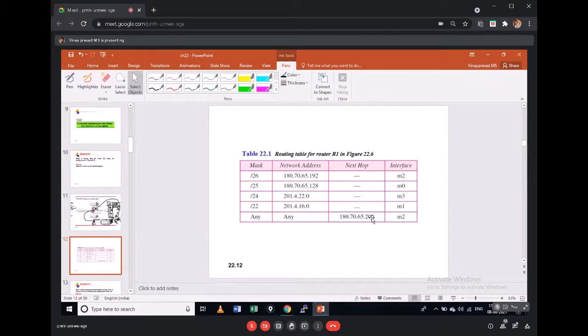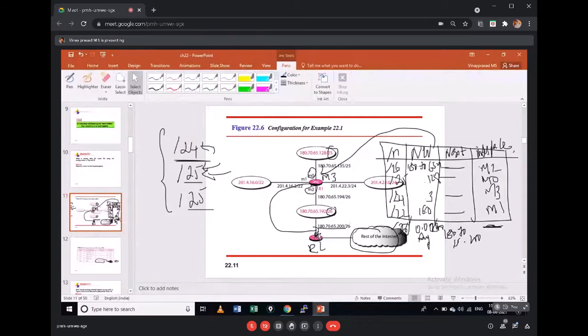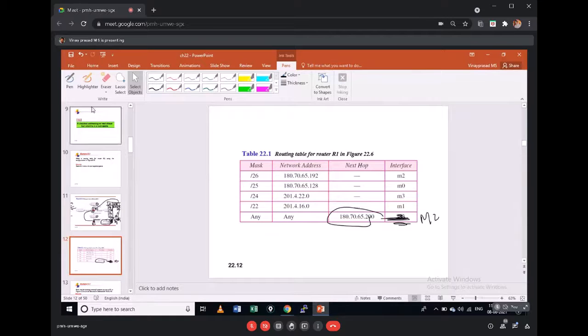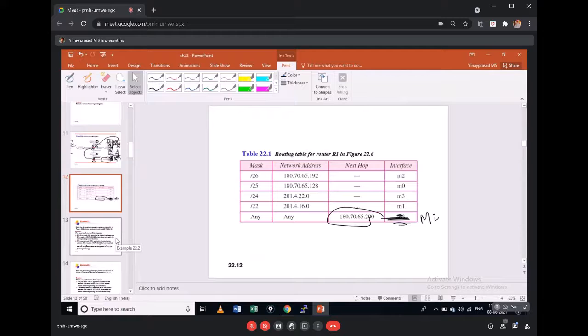The next hop address is .200, and it is not connected to M2. You can simply say it is null because it is connected to the next hop interface. Or you can even put the next hop interface as M2, because if you see this network, you can see where it is connected. This is connected at M2. You can write that one also. It's not a problem. Okay, so this is how the routing table would be entered into a network.